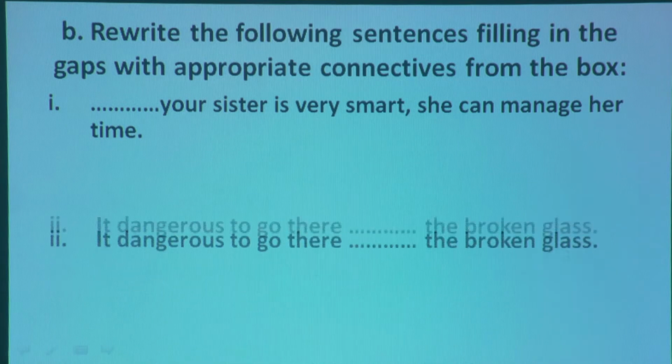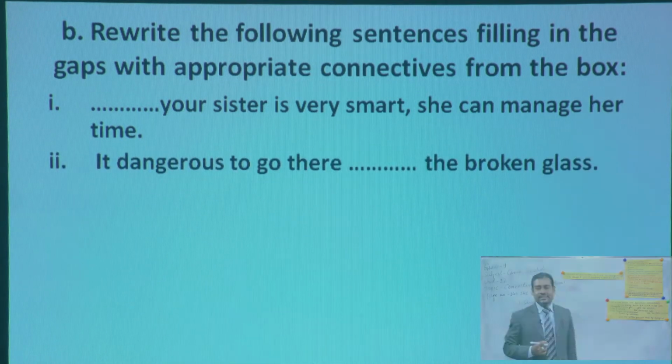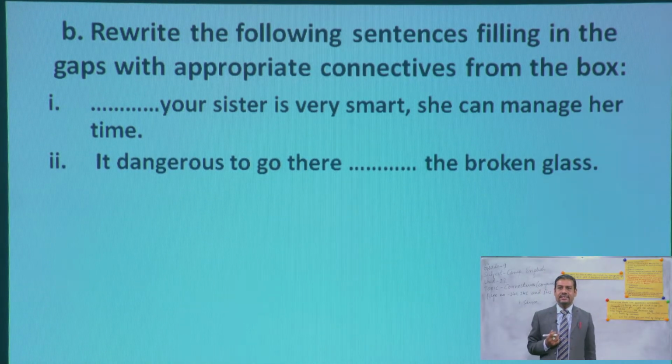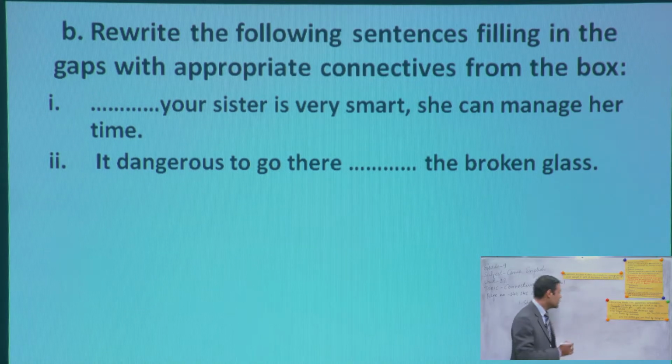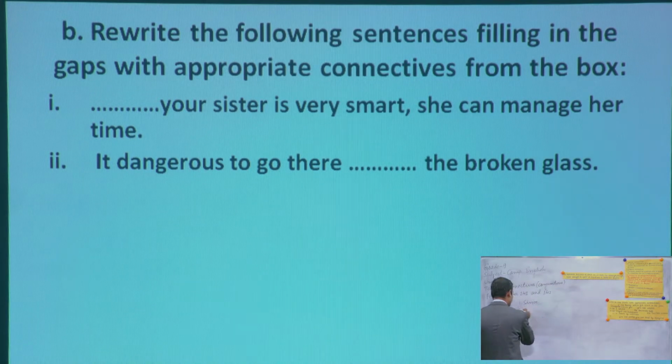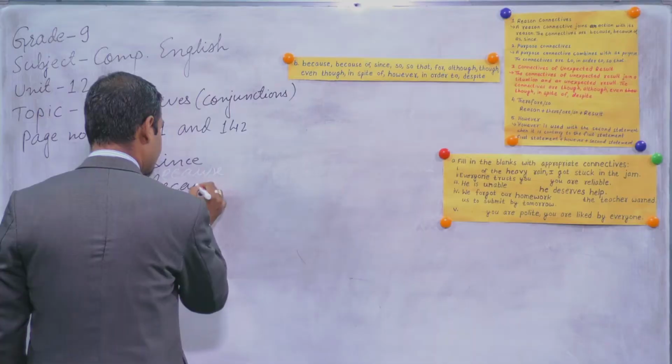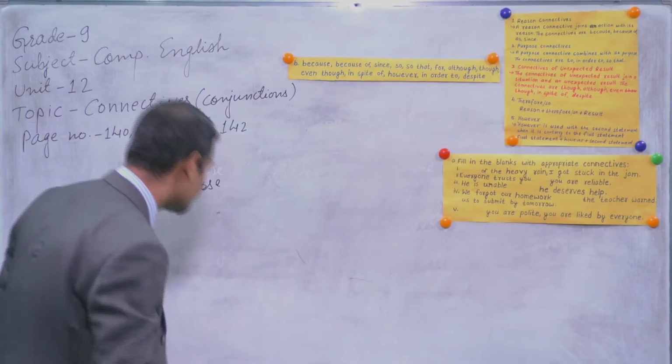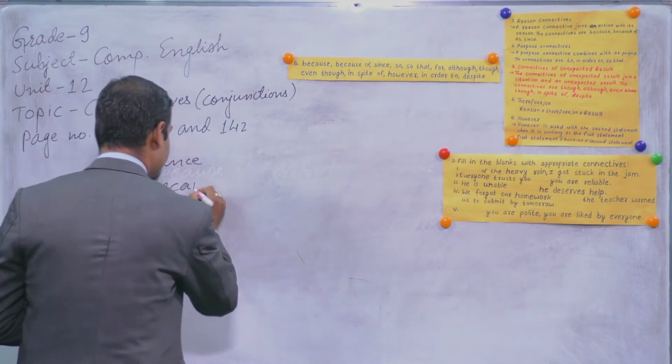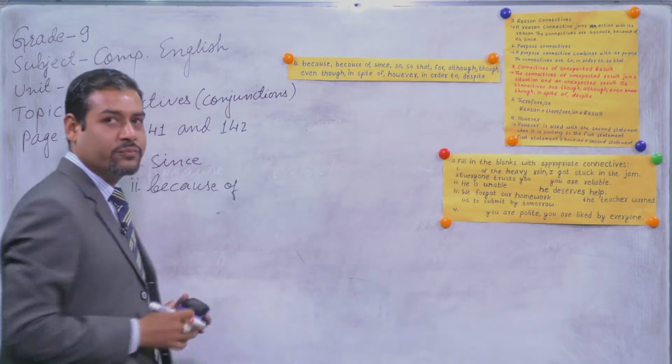So question number 2, dear students, it is dangerous to go there. So what can be the correct connective here? Please tell me. Yes, you are right. That is because of. Number 2, B-E-C-A-U-S-E, because of the broken glass.